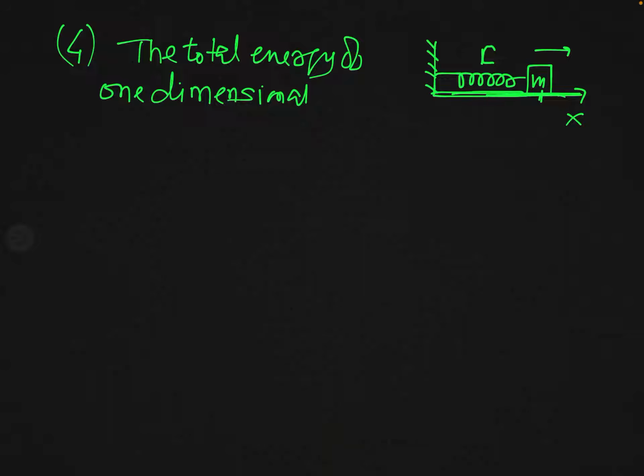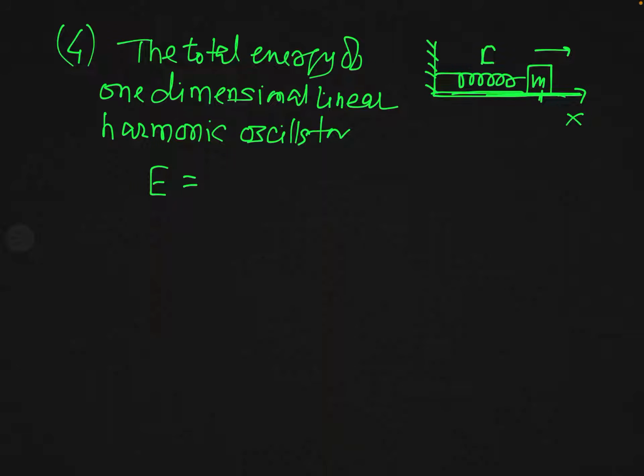And the total energy of the one-dimensional linear harmonic oscillator, if we denote it by the symbol E, what will be this?